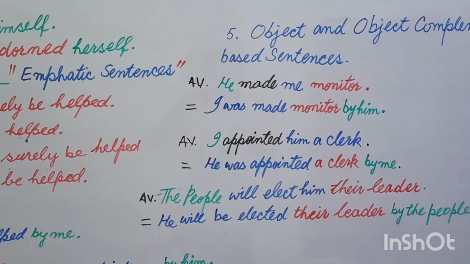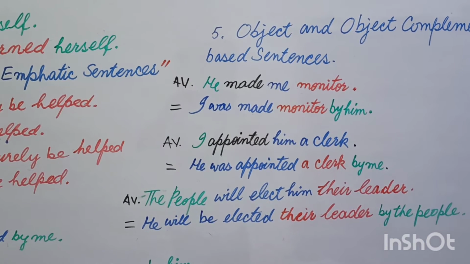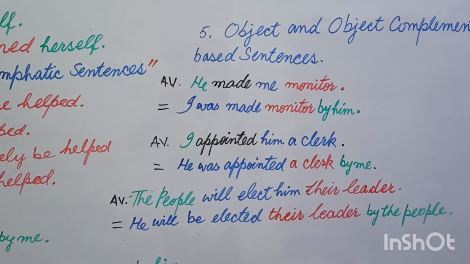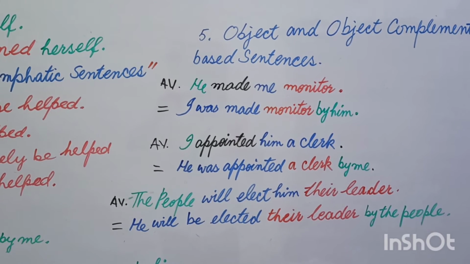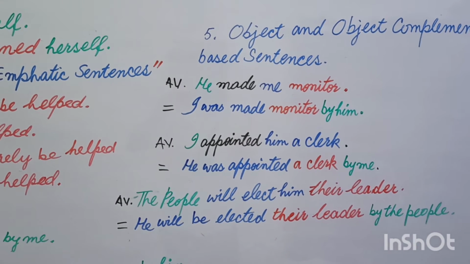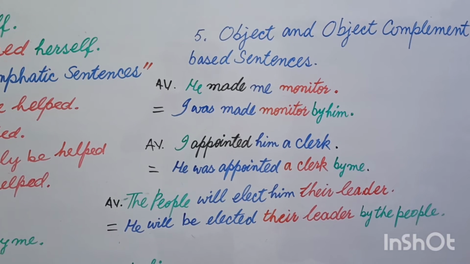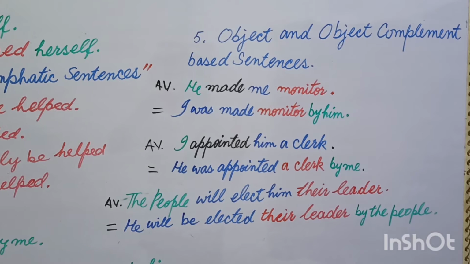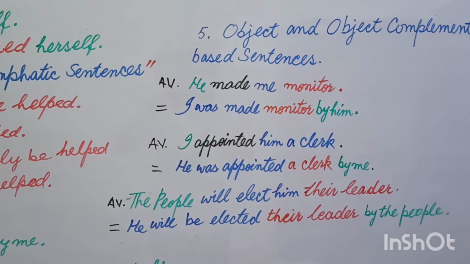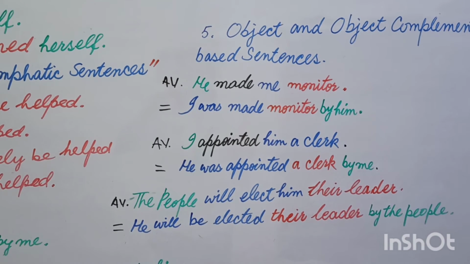When we ask the question whom, the answer to whom is always an object, but we can't use whom to find a complement. Actually an object is a thing or a person on which everything is done. Me is a person, and this person will be transformed into monitor.